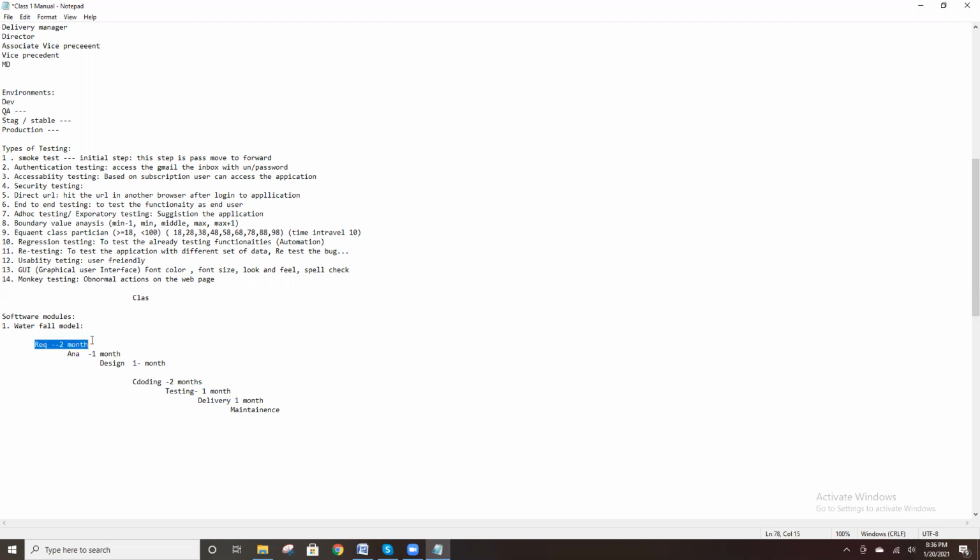Requirements will take 2 months, then only we perform the analysis. Then only we can move to the design. Step by step, it is not possible to skip ahead. Without requirements, it is not possible to perform the analysis. So the waterfall model is a one-way model. First requirement, then analysis, then design, then coding, like that. This is the waterfall model.